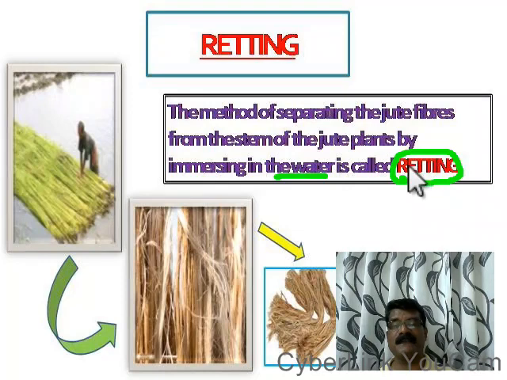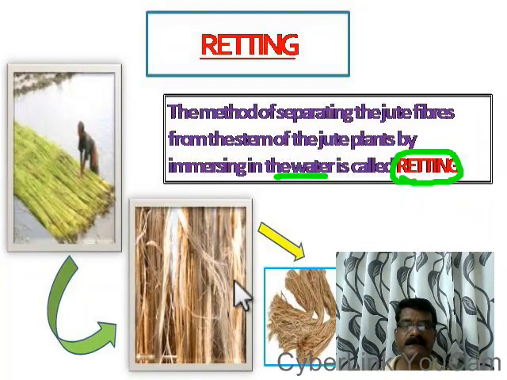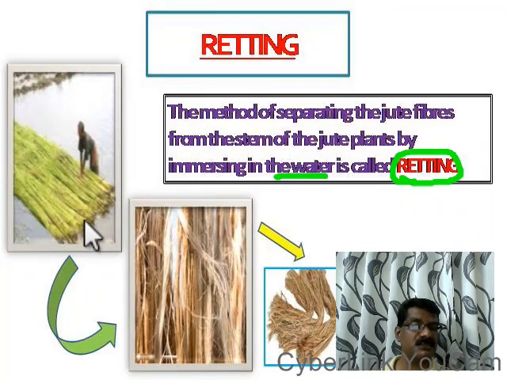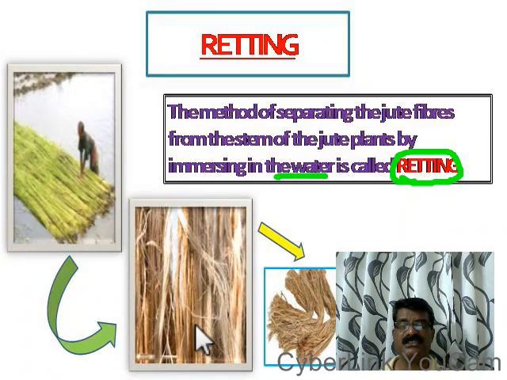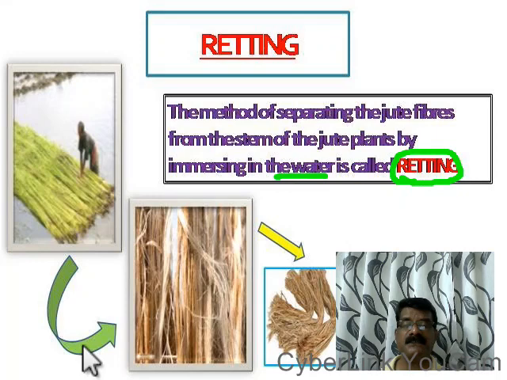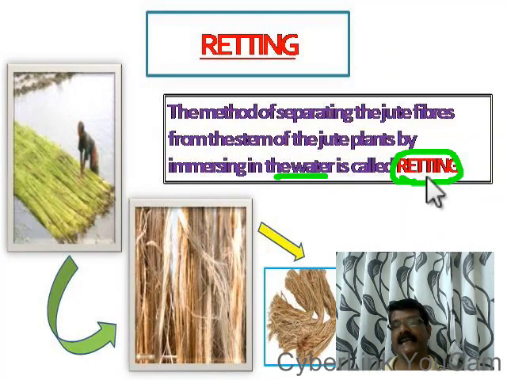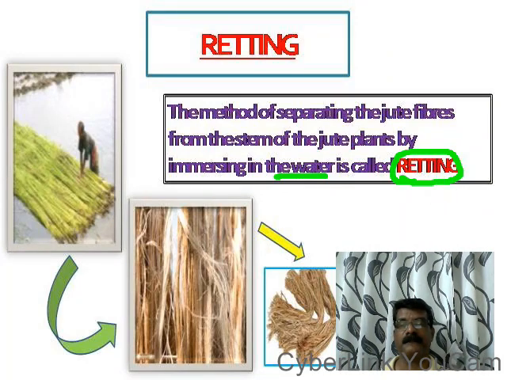The process of separating the jute fibers from the stem of the jute plant by keeping the bundle of stems in water. When you keep the bundle of stems in water, within a few days the bark fibers will be separated from the stem, and this process is called retting. Okay.